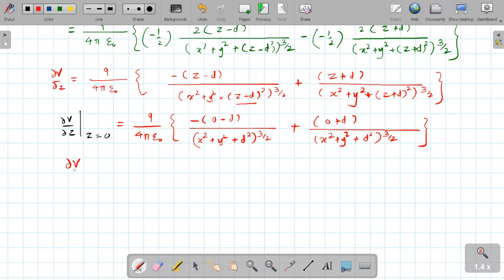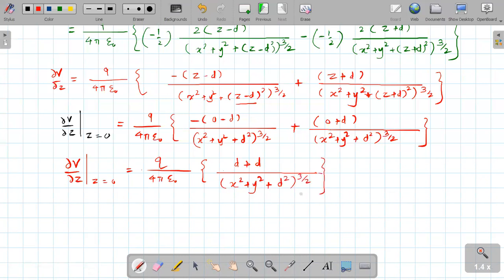Therefore, we can write del v upon del z at z equal to 0 is equal to q upon 4 pi epsilon 0 in bracket. We can write here d plus d whole divided by x square plus y square plus d square raised to 3 by 2. And what is d plus d? 2d. Yes, 2d.